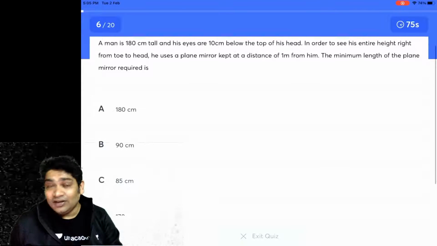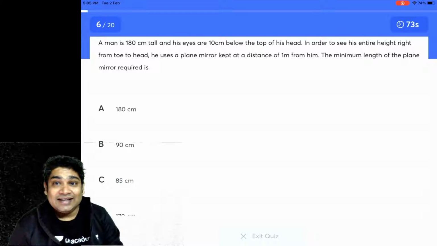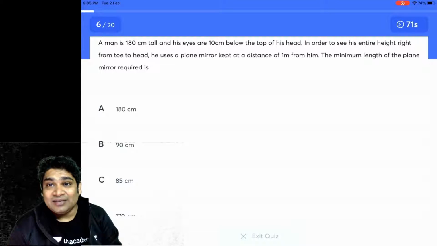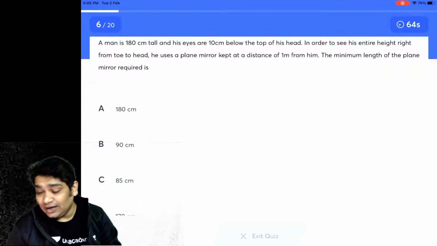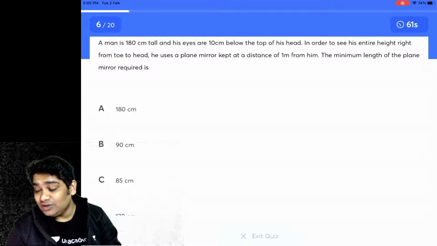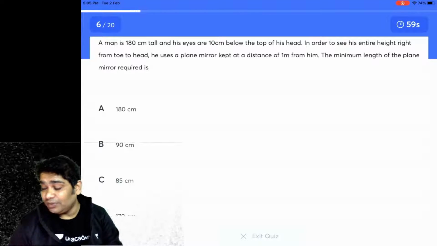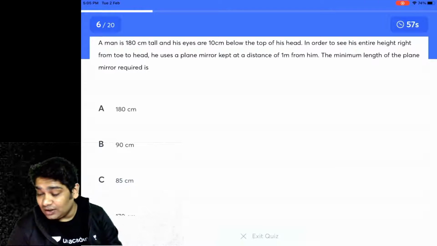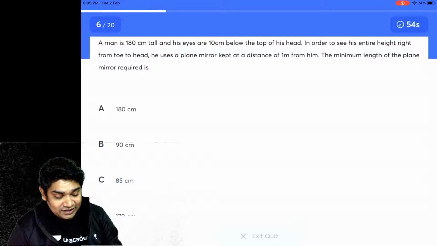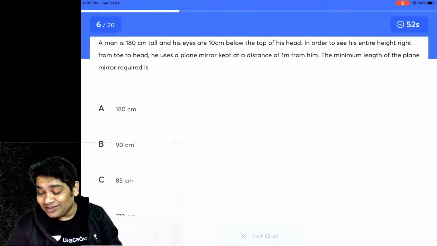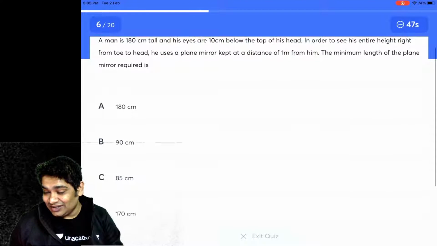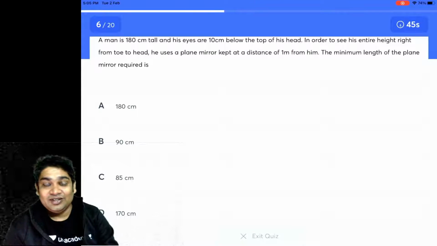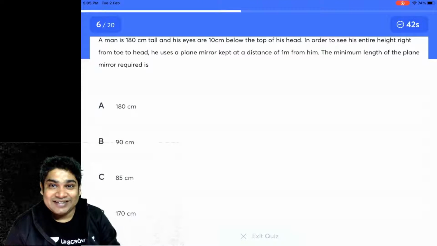A man is 180 centimeters tall and his eyes are 10 centimeters below the top of his head. In order to see his entire height right from toe to head, he uses a plane mirror which is kept at a distance of 1 meter from him. The minimum length of the mirror required is A 180 centimeters, B 90 centimeters, C 85 centimeters, or D 170 centimeters? Okay, so this also you should remember if you have followed my lectures. We had discussed exactly this question.